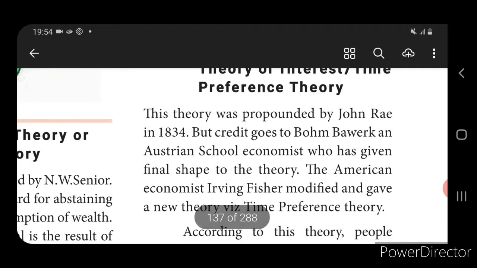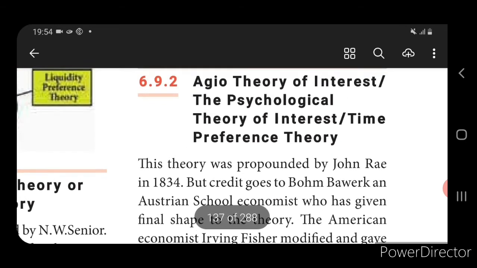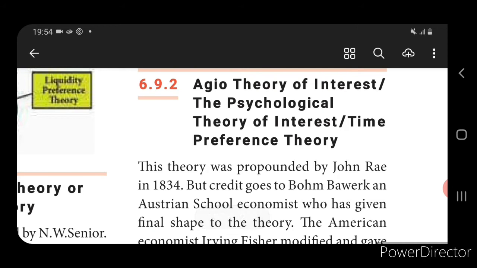Okay, so the first one: the theory was propounded by John Rae in 1834, but the credit goes to Bohm-Bawerk. So this Agio theory, introduced by John Rae in 1834, gets its credit from Bohm-Bawerk.